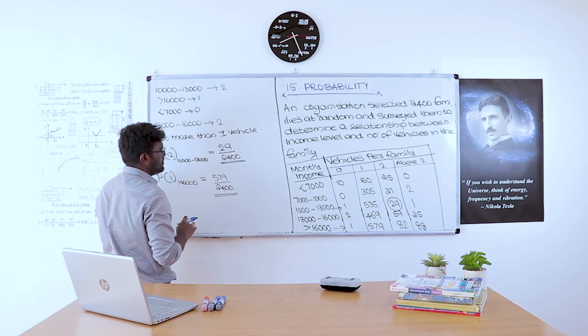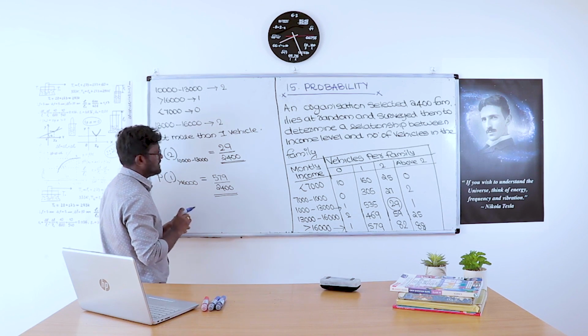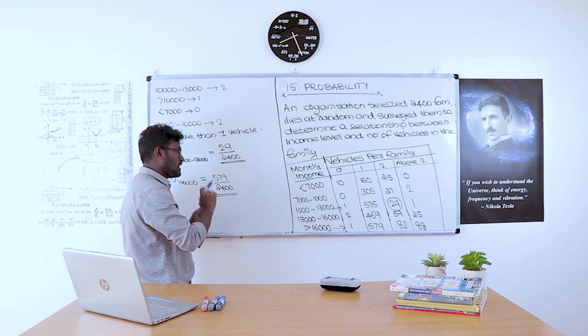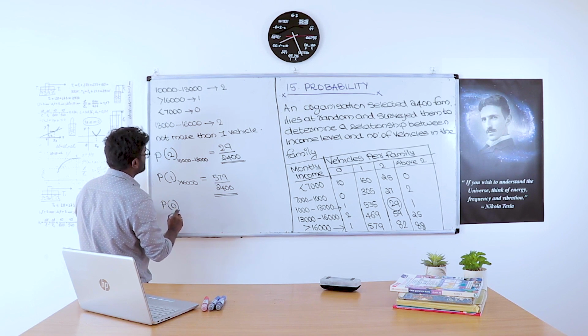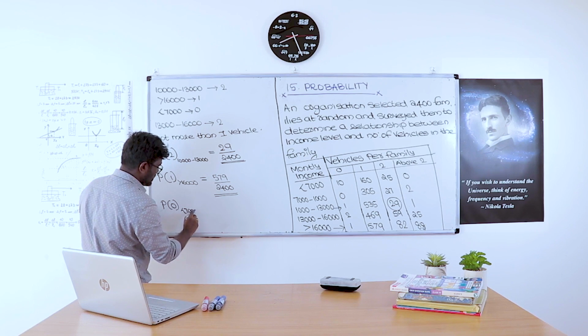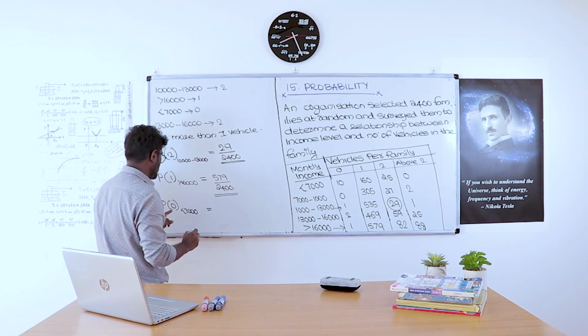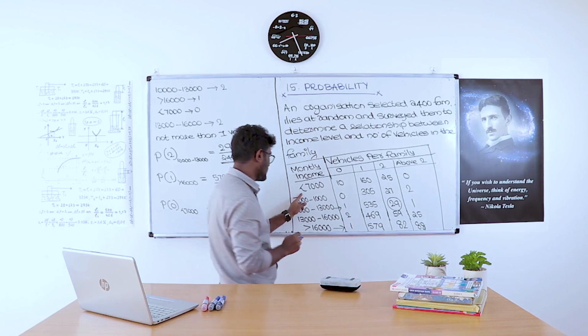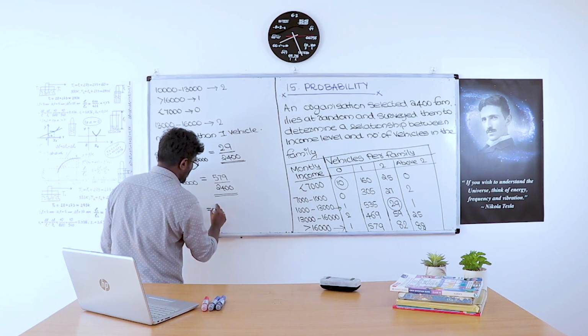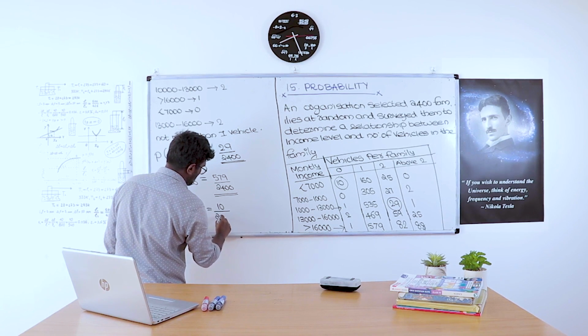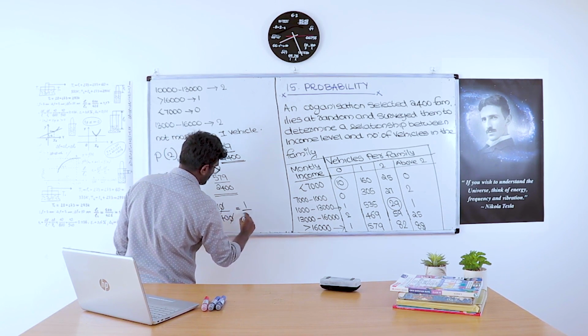Third question: how many families having monthly income less than 7,000 and there will be no vehicle? So we want to find out P of 0, and the condition is less than 7,000. So less than 7,000, how many families having no vehicle? Less than 7,000 here. How many families having 0 vehicles? 10 families. So the condition is 10 by 2,400. So that answer is 1 by 240.